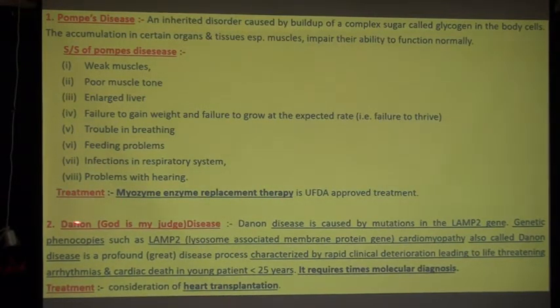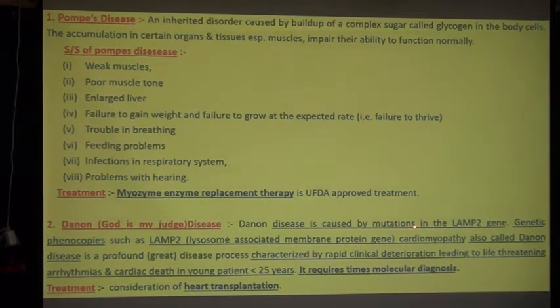Second phenocopy, Danon disease. Danon disease is caused by mutations in the LAMP2 gene, lysosome associated membrane protein 2 gene.